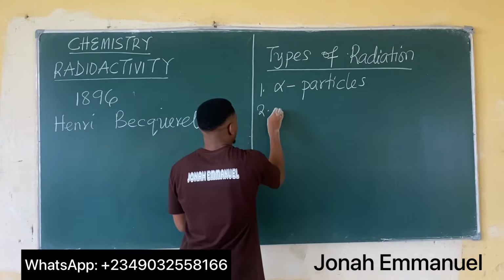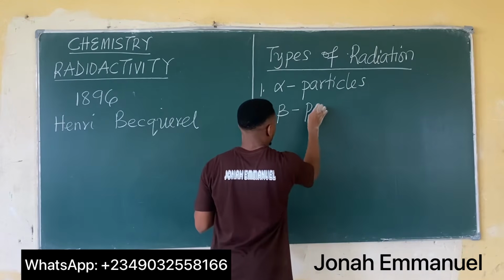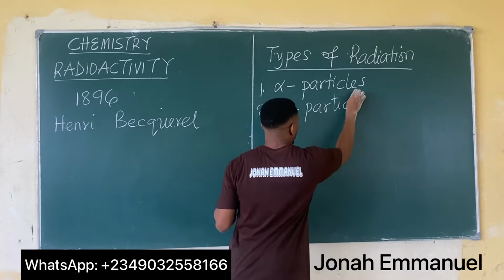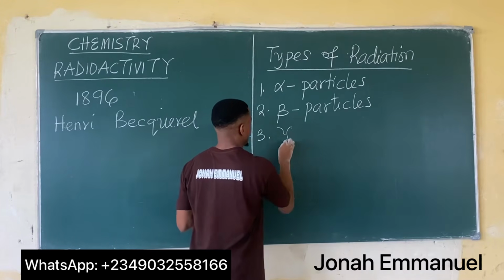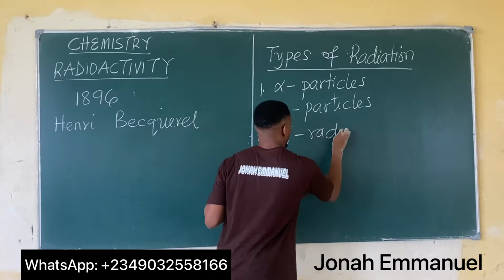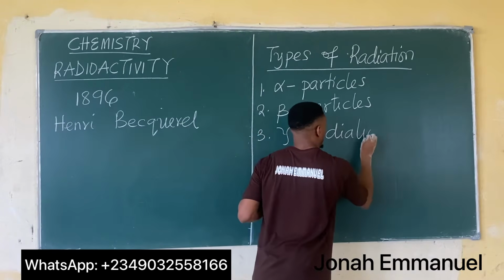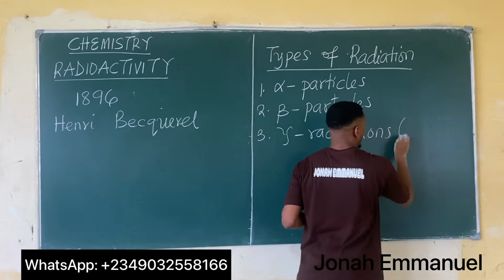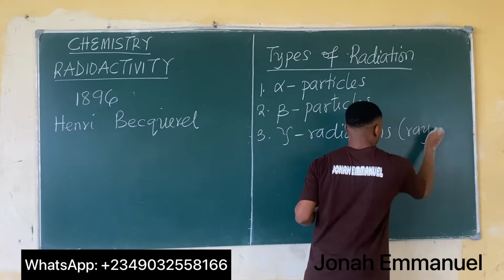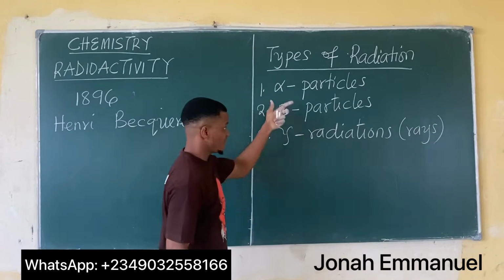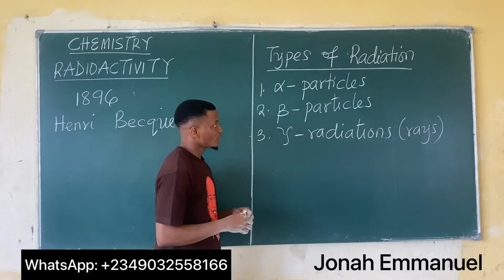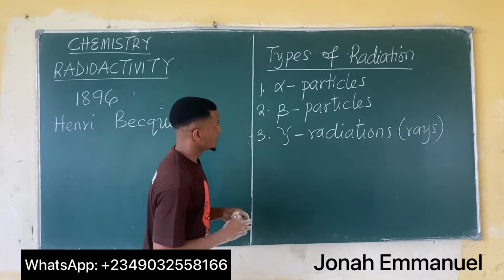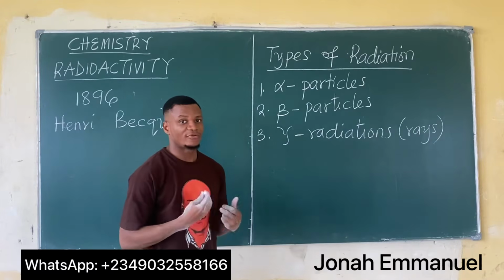Number two, we said are beta particles. Number three, we said are gamma radiations, or you can say gamma rays if you want to. Alright, so we have these three as three types of radiation from radioactive elements.